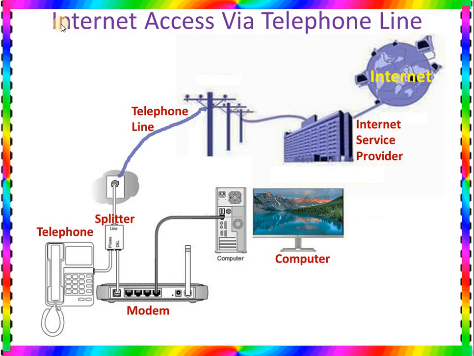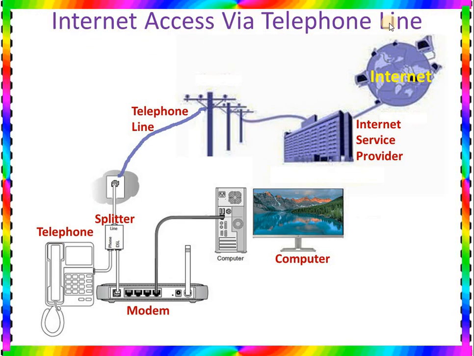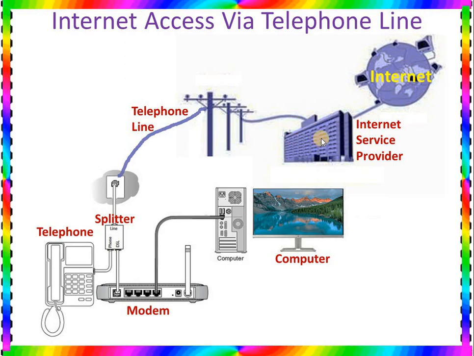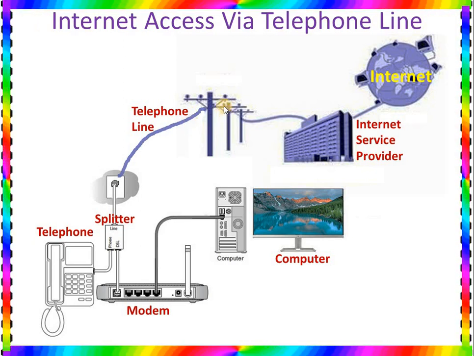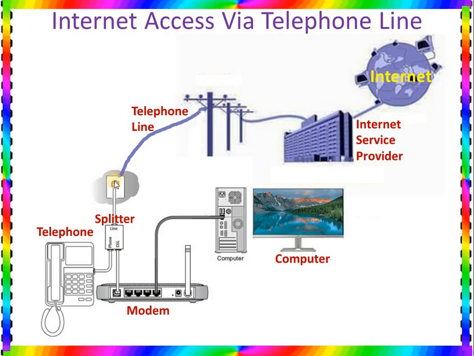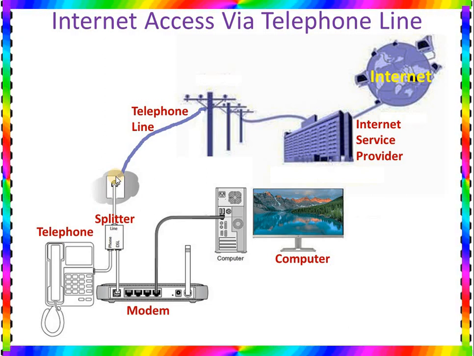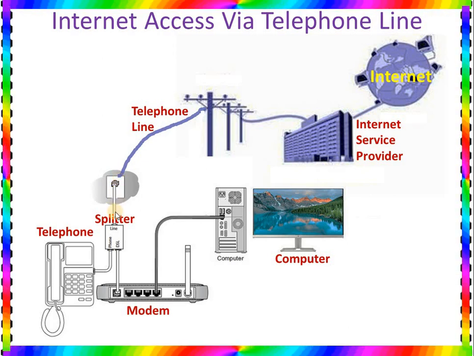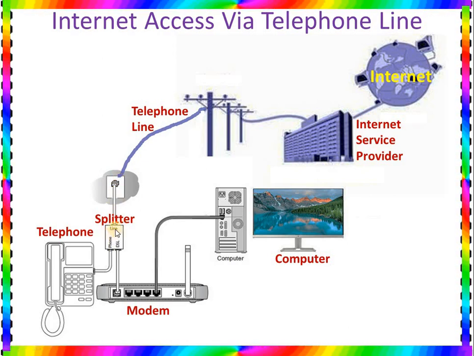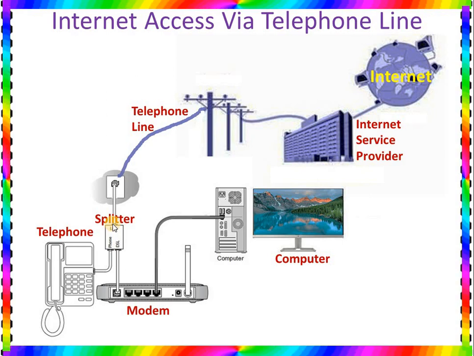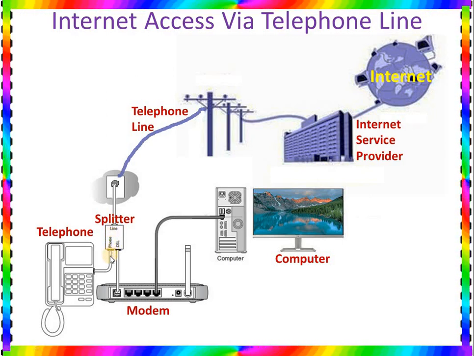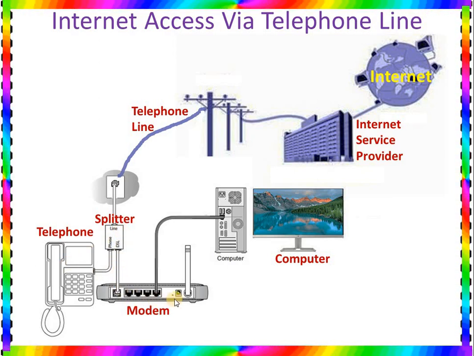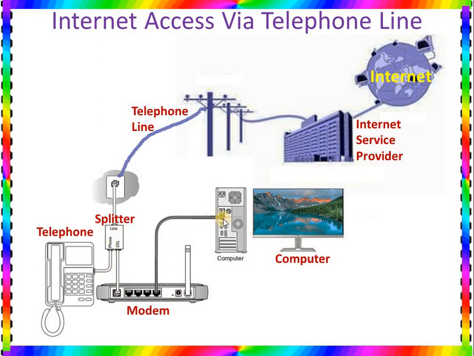But here we are talking about internet access via telephone line. The internet is connected to the internet service provider, and the internet service provider is connected with the telephone network. The telephone network can reach us at our home. When we get the telephone line, we can use a splitter. A splitter is a piece of hardware which can divide the telephone line into multiple lines. We can use the telephone, and we can also use a modem, and from this modem we can connect with the computer.